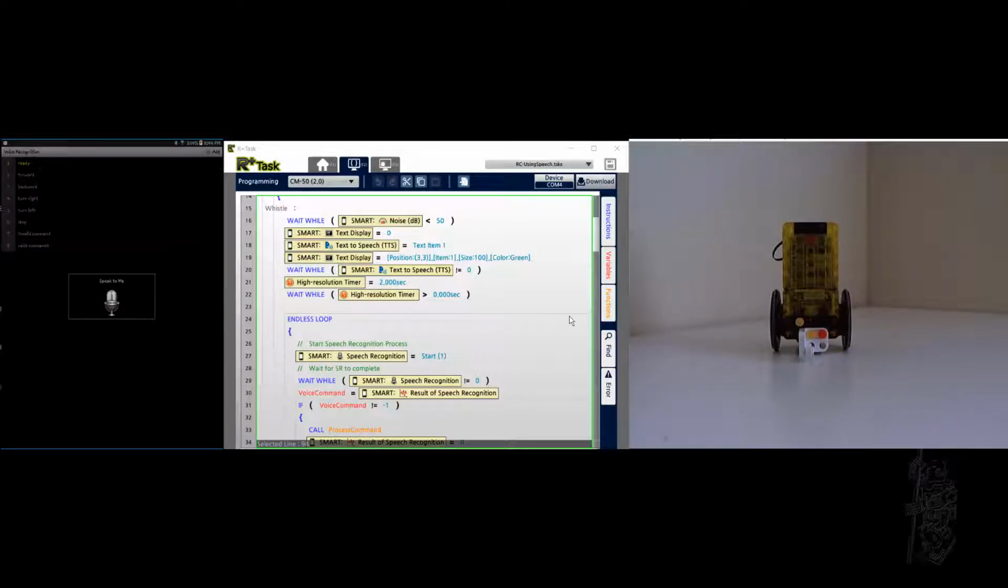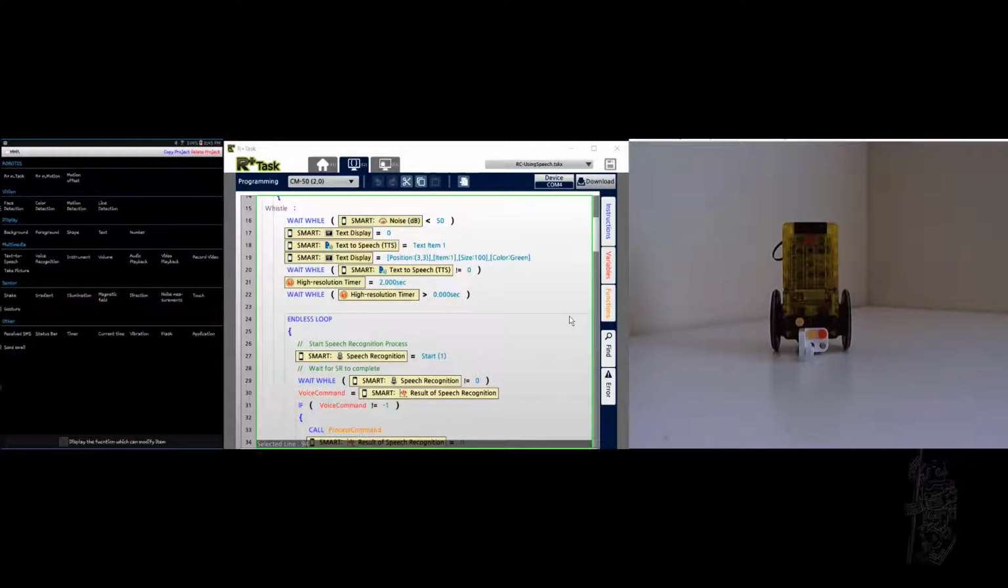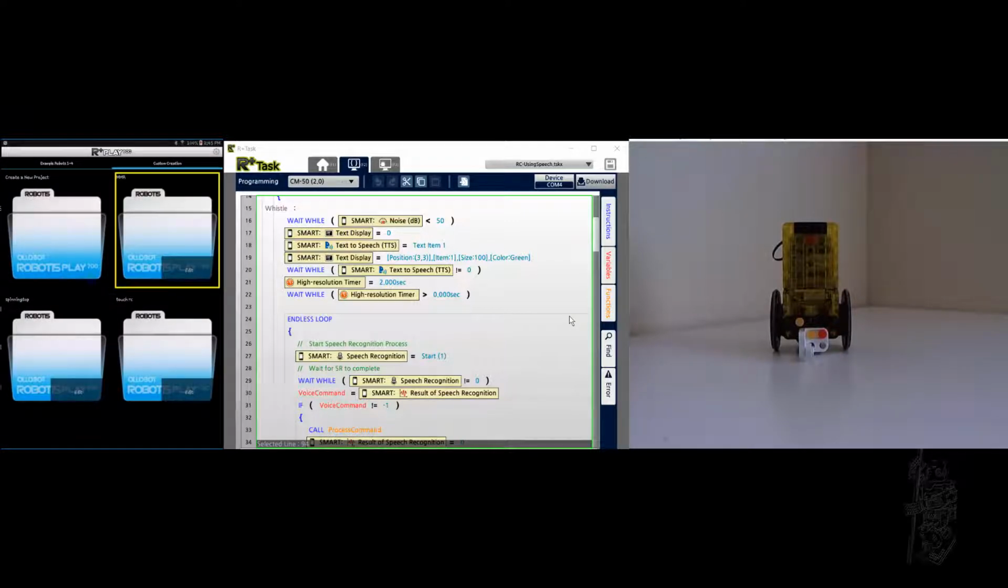Let's try something more complicated. I didn't speak, so it's going to be confused. Valid command. Hey. All right, so we're in good shape. Let's see.